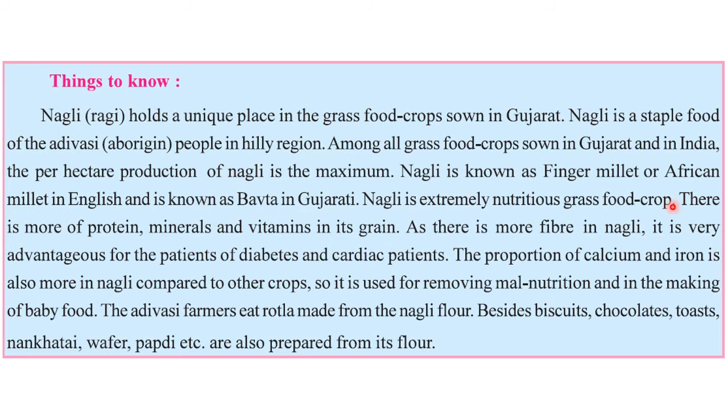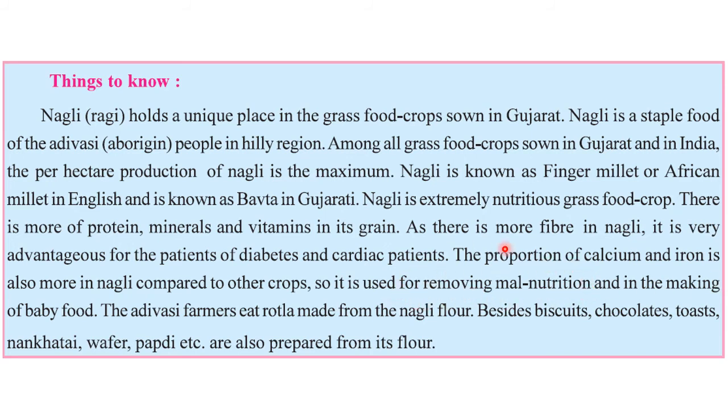Nagli is an extremely nutritious grass food crop and there is more protein, minerals and vitamins in its grain. Remember this point. As there is very high fiber content in Nagli, it is very advantageous for patients of diabetes and cardiac patients. So Nagli is good for diabetes and cardiac diseases. The calcium and iron is also more in Nagli, so it is used for removing malnutrition.